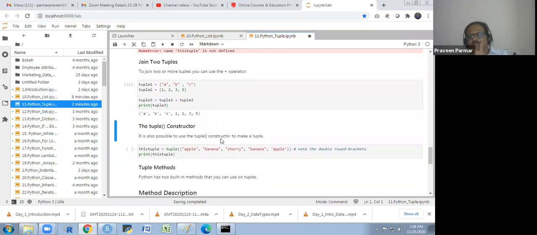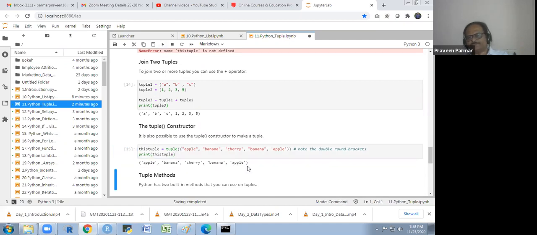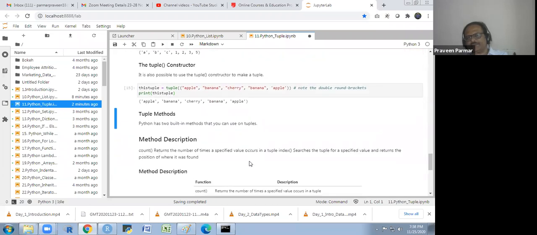Similarly, in the list we have seen the constructor. Here also we have the tuple constructor. In this tuple constructor, we will use the two round brackets again, and we could create a tuple. Does that make sense to everyone?